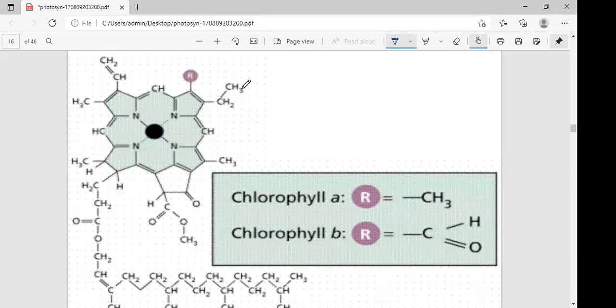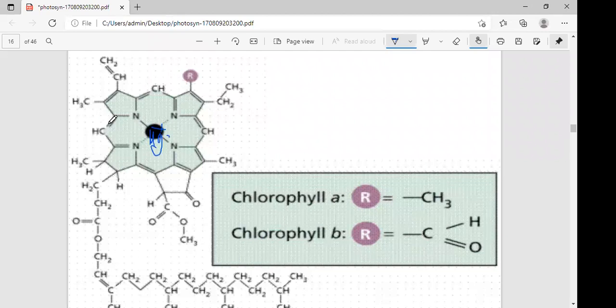That's why this is called the tetrapyrrolic head part. Why tetra? Because 4 pyrrole rings are attached in this one porphyrin head. These pyrrole rings are linked in a cyclic manner. And you can observe a magnesium atom. Here I'll write magnesium. A magnesium atom is found in the center of the porphyrin ring.